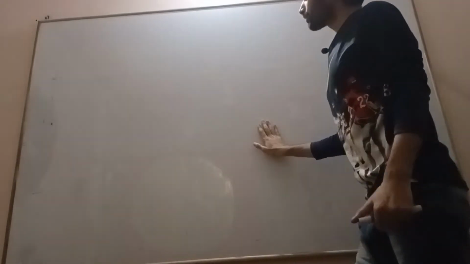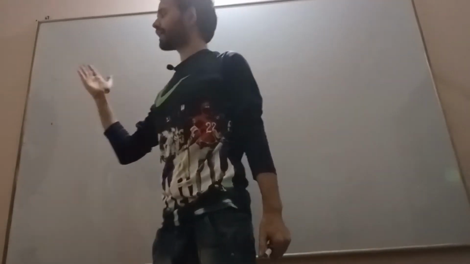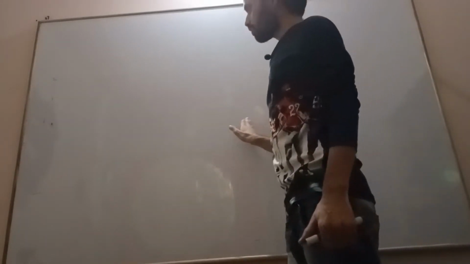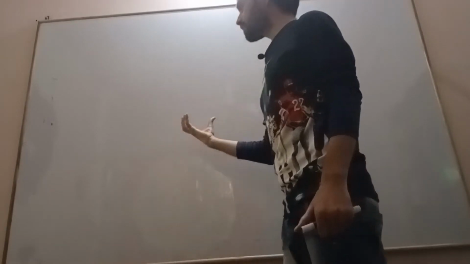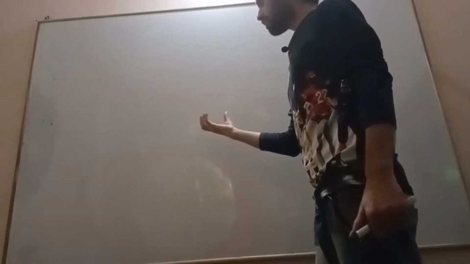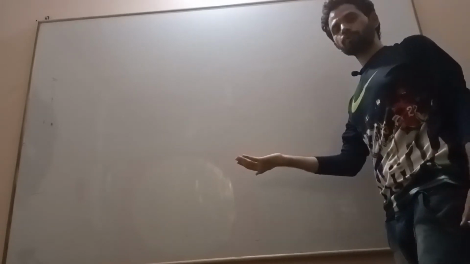Hello students, good evening. Today we will start with the Kronig-Penney model equation, which we introduced in the last class. Last class we saw how the potential energy of the particle, or electron, inside the crystal varies periodically. So it is actually a periodic potential function.